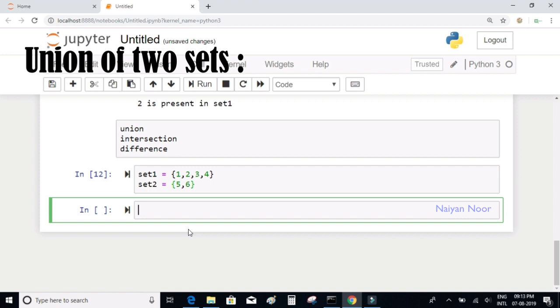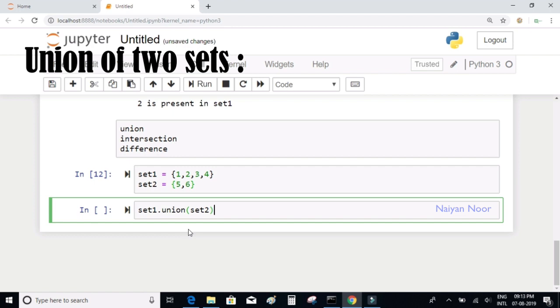In this example we want to understand what the union method is going to do. When I say set1 dot union of set2, it is going to return a set which contains all the elements from set1 as well as set2, and of course they will be unique elements.